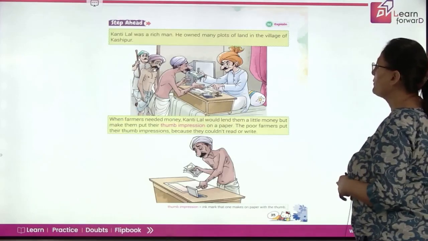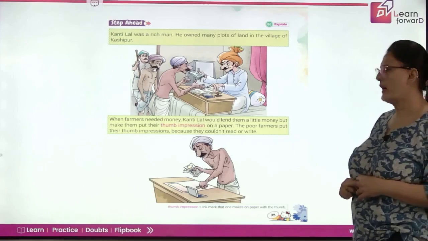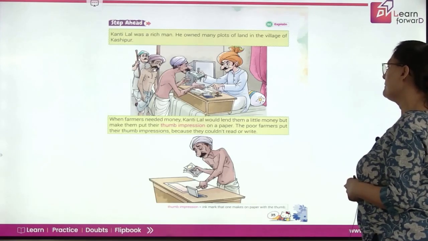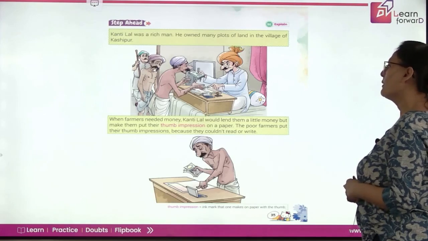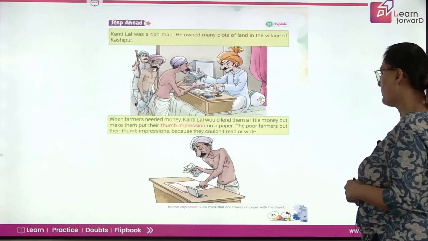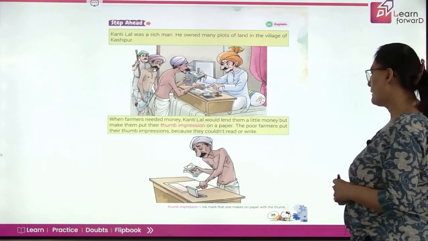Kantilal was a rich man. He owned many plots of land in the village of Kashipur. When farmers needed money, Kantilal would lend them a little money, but make them put their thumb impression on paper. The poor farmers put their thumb impressions because they could not read and write.